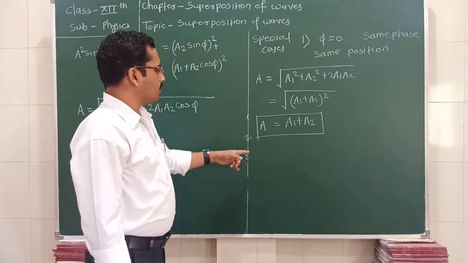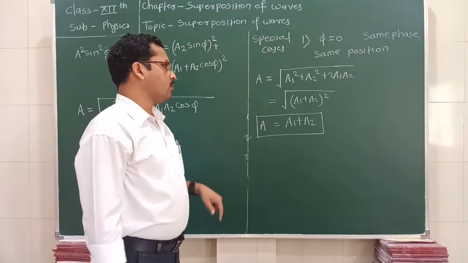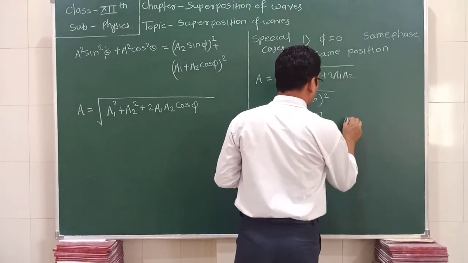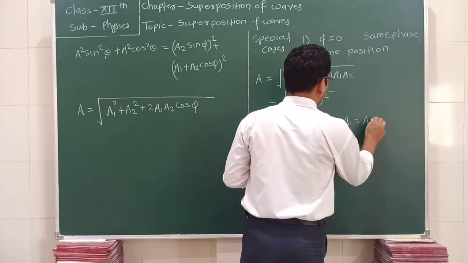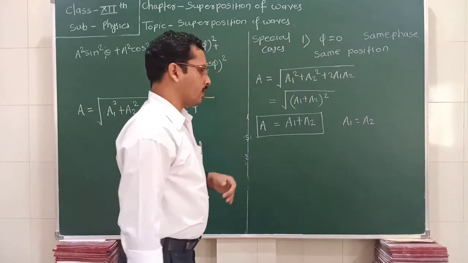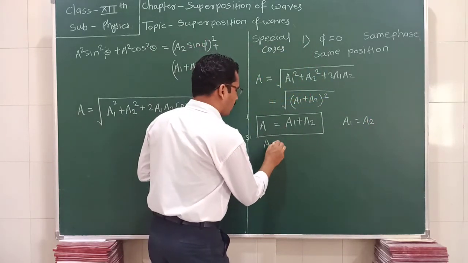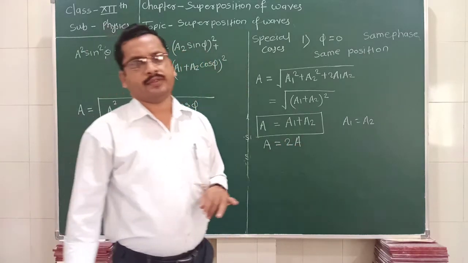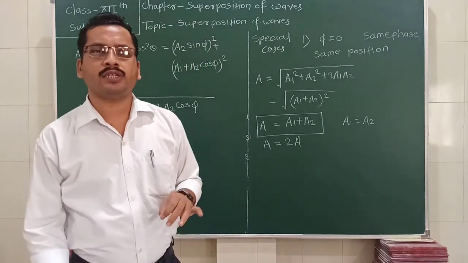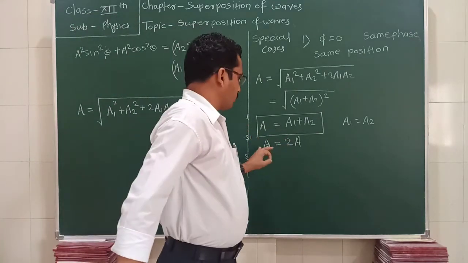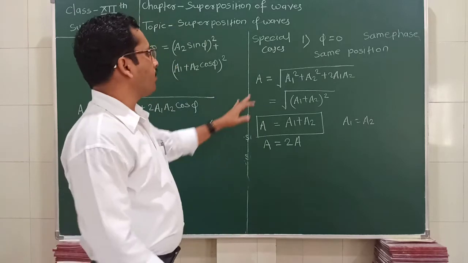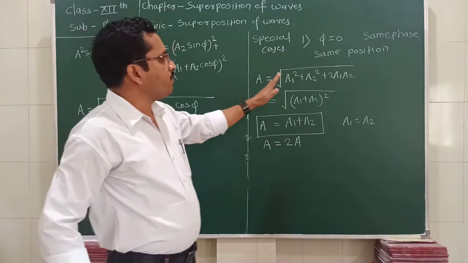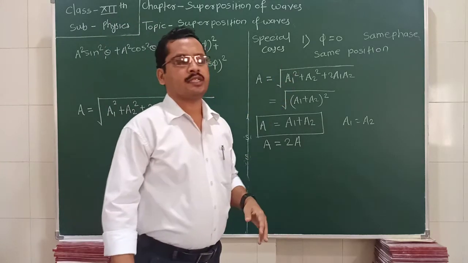We can keep another condition here: if a1 is equal to a2, then the resultant amplitude is equal to twice A, twice the initial amplitude. So this is the relation when phi is equal to 0, that is, the waves starting from the same position or in the same phase.